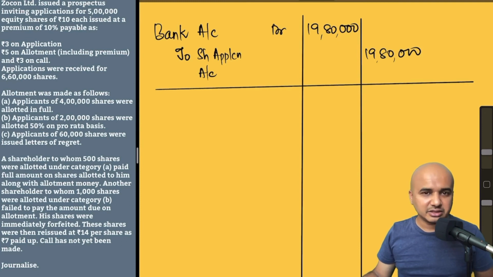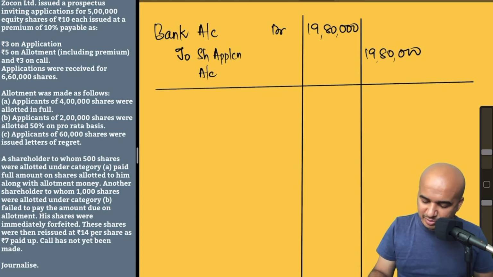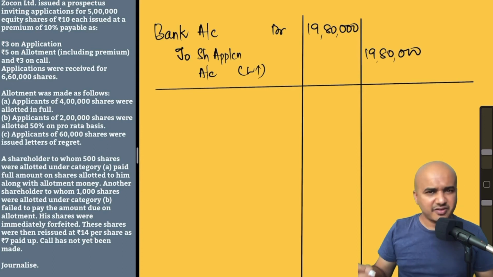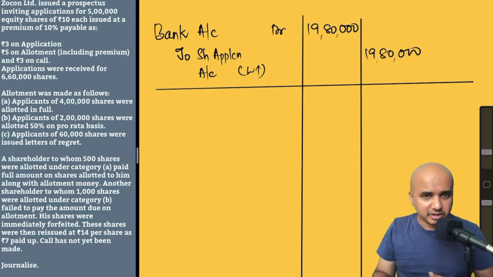We have refunded some portion, and we have utilized some portion towards the next call, that is allotment. So for the next journal entry, you should be very careful as to how we allot this particular amount which you have received from the applicants. Now this liability which I had created earlier, I will reduce, or rather exhaust, because now I'm utilizing the money and giving something in return to the applicants.